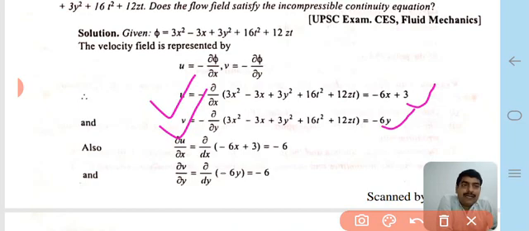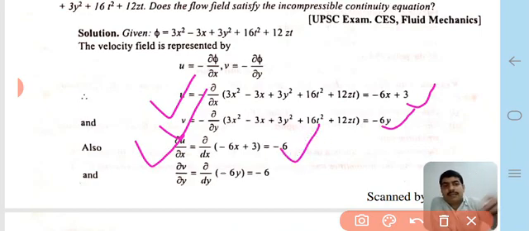Now taking the partial derivative of u with respect to x, ∂u/∂x is -6, and ∂v/∂y is -6.